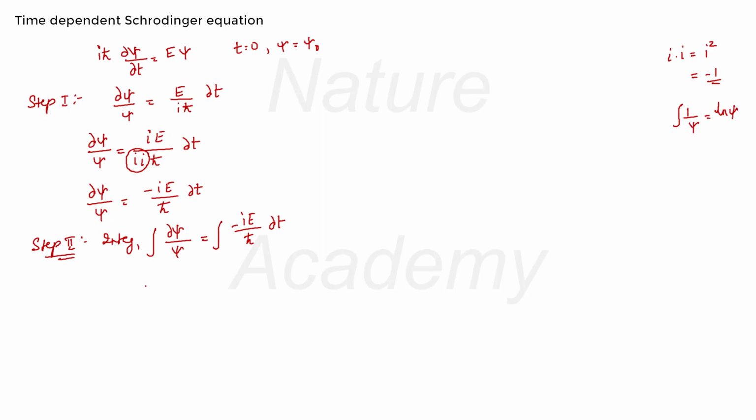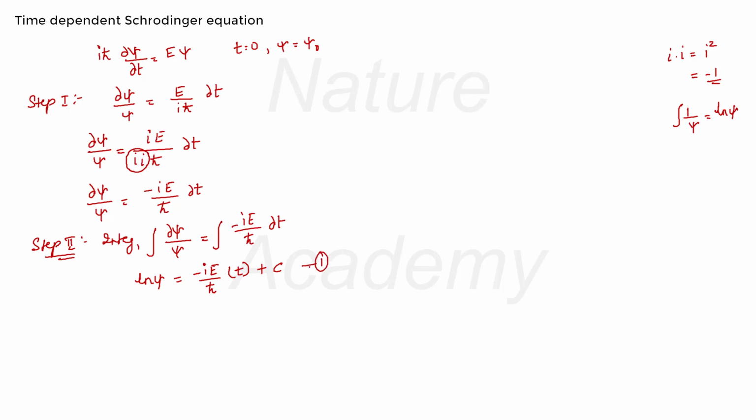So I will substitute that here. So the integral of ∂ψ/ψ will become log ψ. This one will be equal to −iE/ħ, which are constants, so I removed them outside, and on my right hand side I will have the integral of dt, and the integral of dt will become t. So I will write it here, and I will add an integration constant.